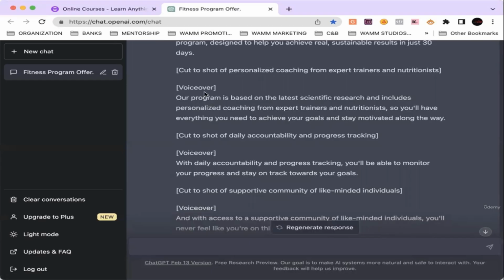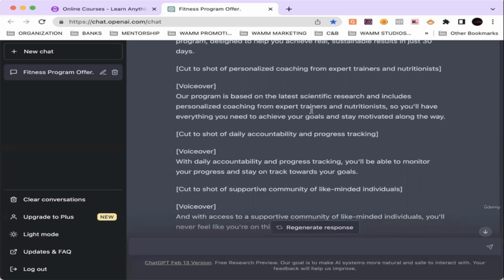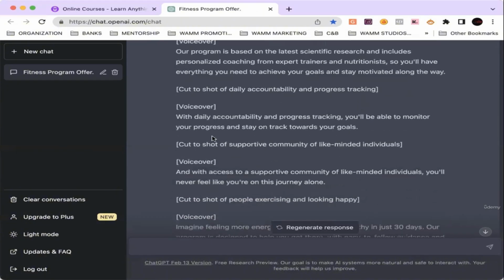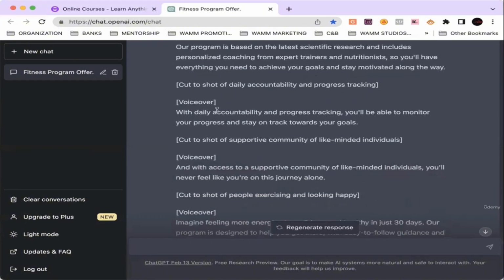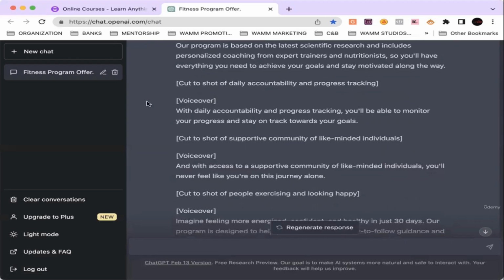Our program is based on the latest scientific research and includes personalized coaching from our expert trainers and nutritionists. So you'll have everything you need to achieve your goals and stay motivated along the way. Like, it's giving you the entire process, guys. It's telling you step by step how to set the scenes. It's providing you a storyline.